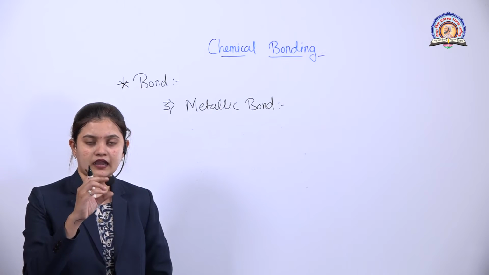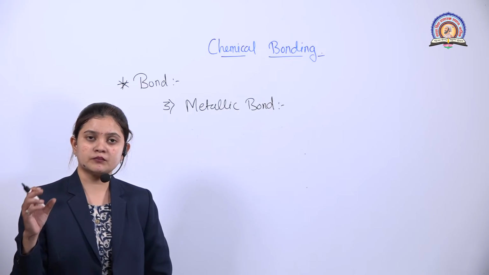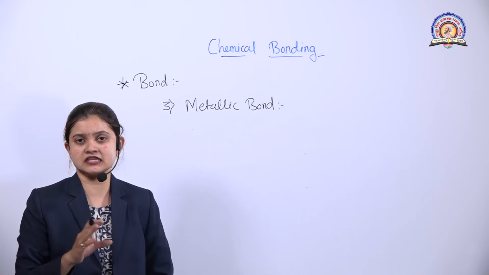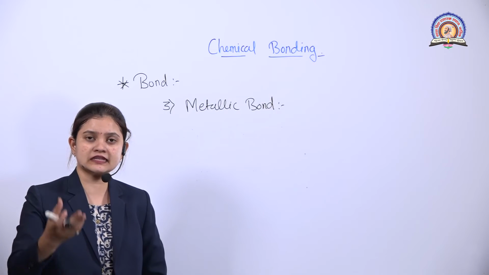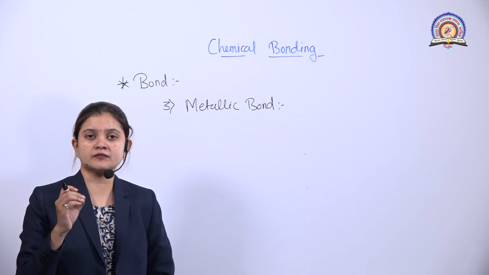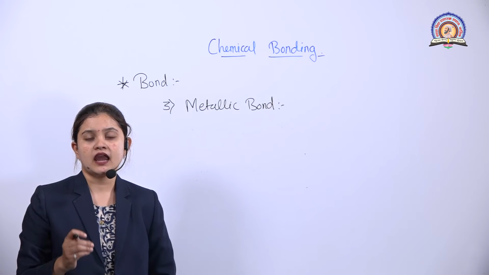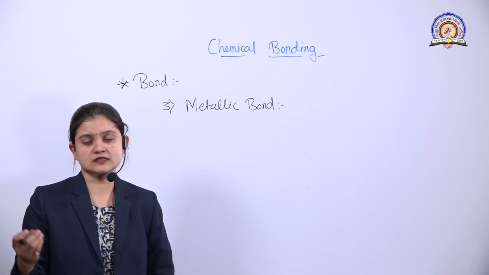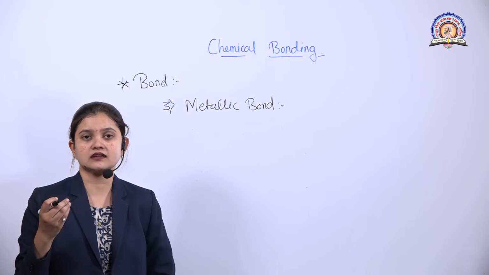That means what? One metal is there, another metal is there, both are having the same electronic configuration, both are having the same orbital energy, and all the nature is the same. So that electron will move to another orbit, to the next orbit, isn't it? So the metallic bond is an electrostatic force of attraction between the metal and its electron moving within the sphere, within that crystal sphere. This is nothing but the metallic bond.